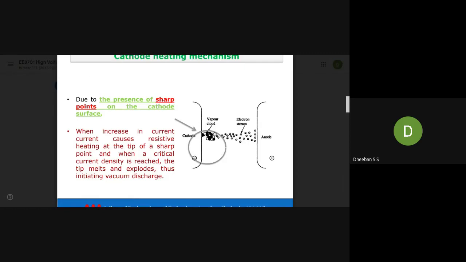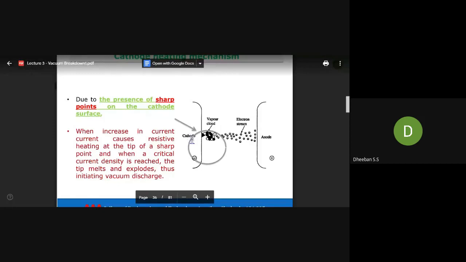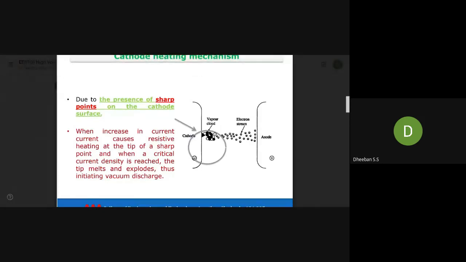Here they are saying an increase in the current, which refers to the electric field, causes heating. This you already know: if there's an excess amount of current flow, resistance heating is possible. So the cathode will be concentrated with an excess amount of heat to produce a vapor cloud. From this, the positive ions get attracted, and a small discharge will be formed.